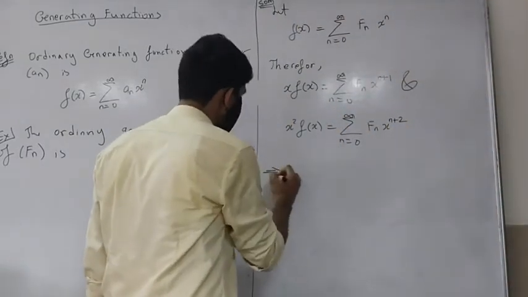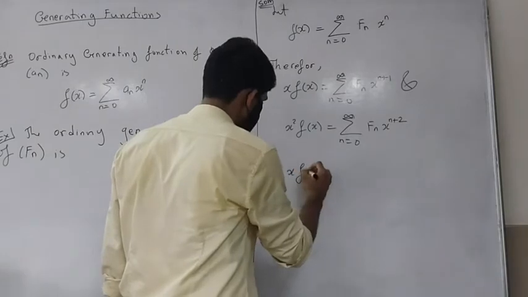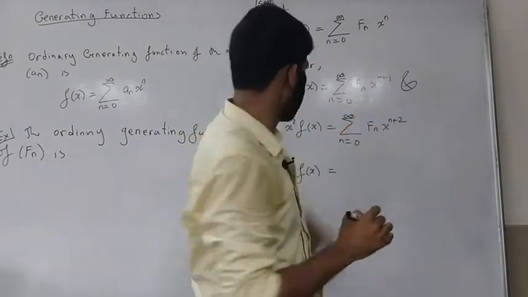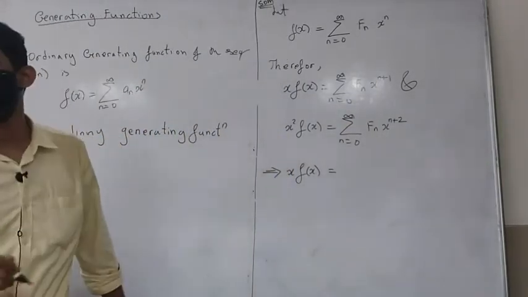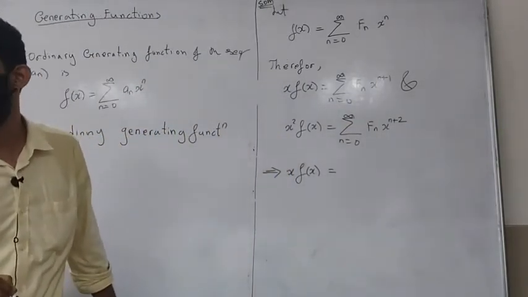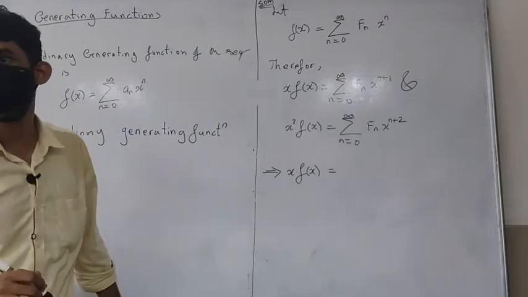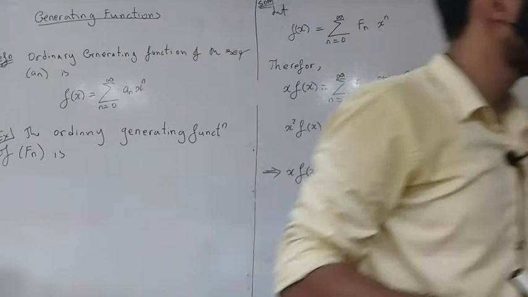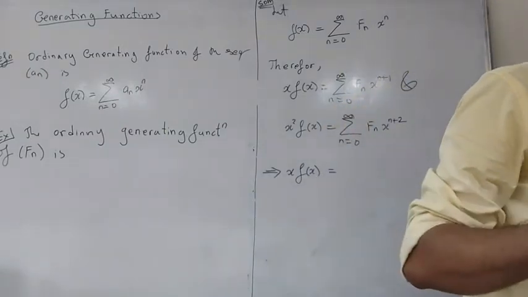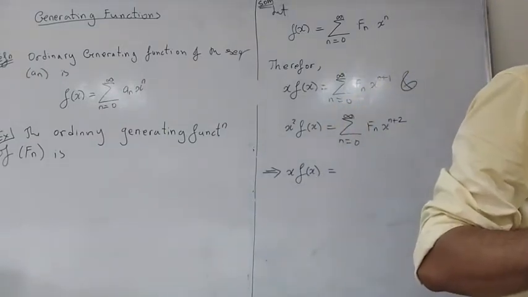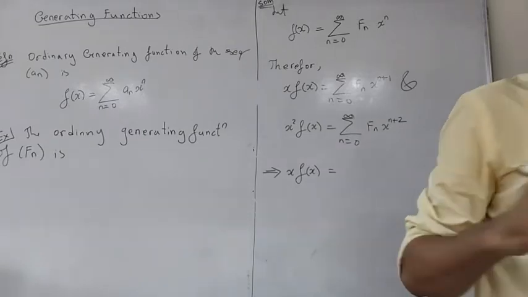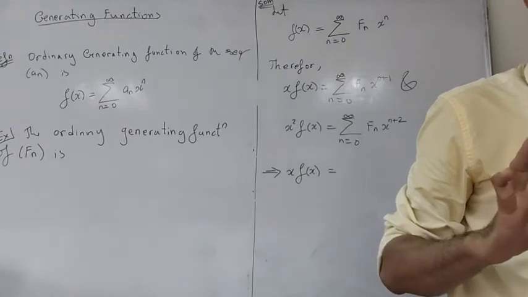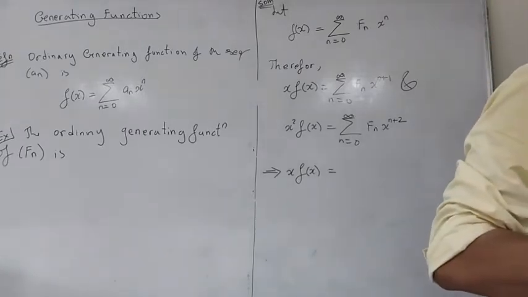This will tell me that x times f of x, I'm going to write this in the form n minus 1. So what will that be? What is f0? What have we defined f0 to be? Can anyone tell me? 0, 1. I think 0, right? f0 is defined to be 0, right? Yeah, so that's fine.